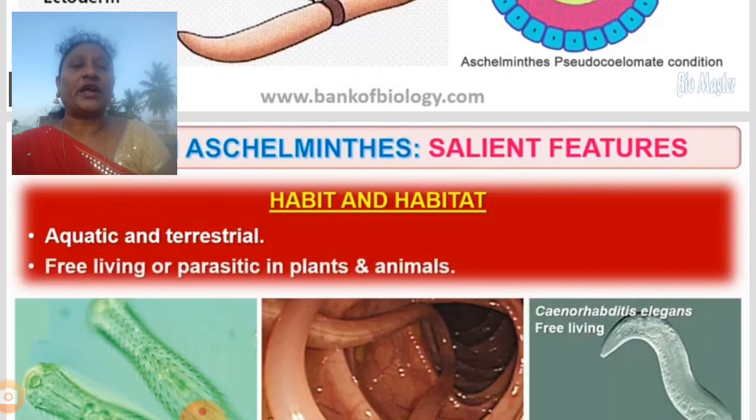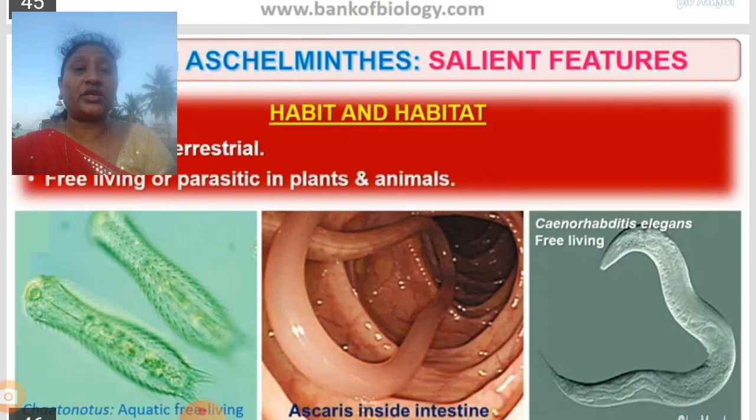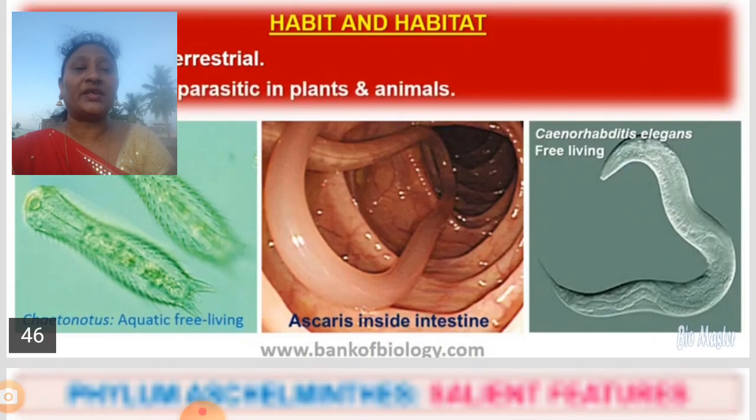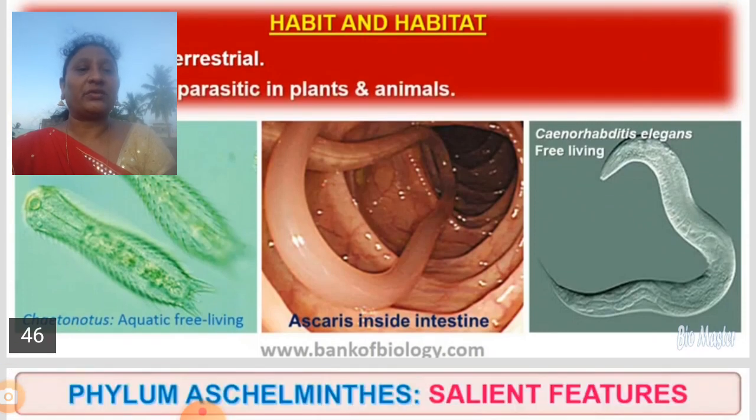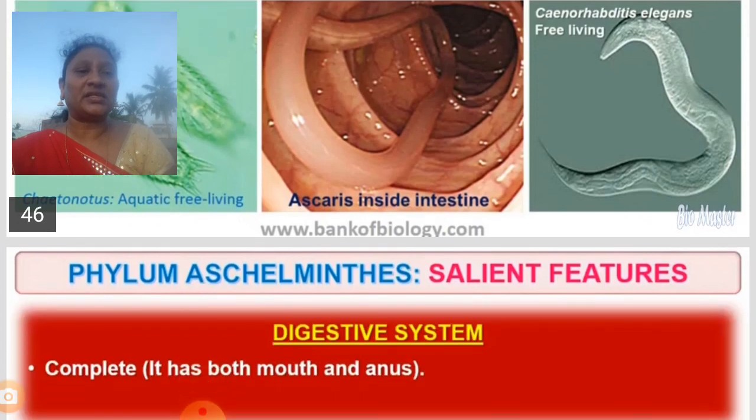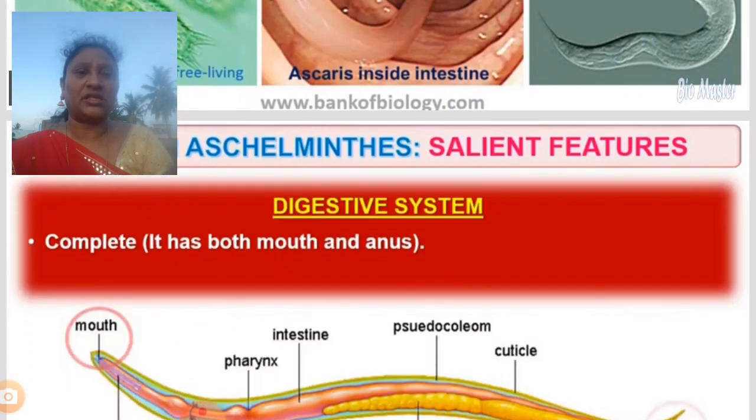Mostly we can find them as aquatic and terrestrial. What is meant by terrestrial? Animals which live on the land are called terrestrial. They are free living organisms or parasitic in both plants and animals. We can find these worms on plants as well as in animals. Aquatic free living forms exist, and some live in the intestine, which means in our stomach.